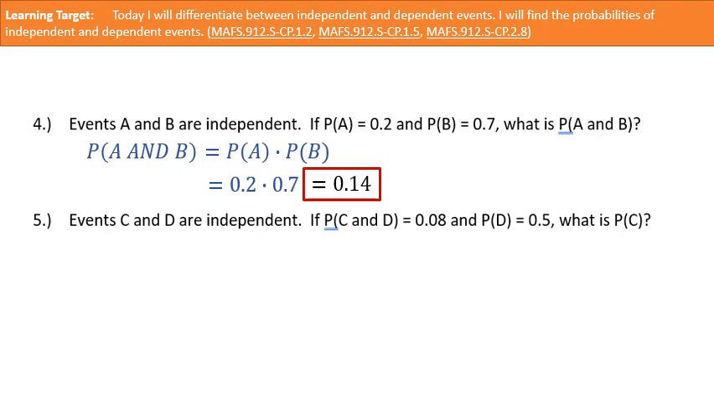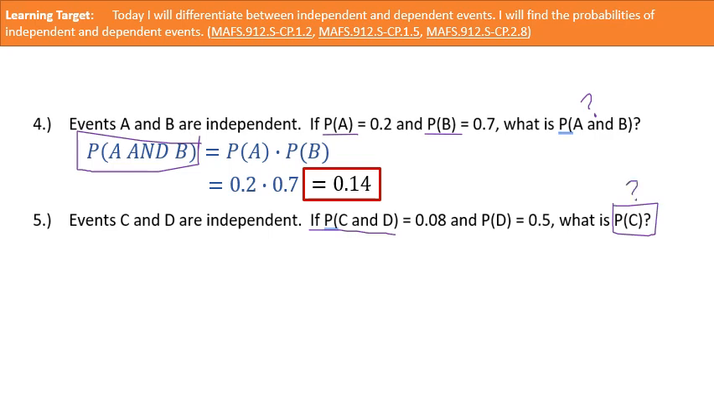If the probability of C and D is 0.08 and the probability of D is 0.5, what is the probability of C? Okay, this looks very similar, but look at the difference. So in number 4, they gave us the probability of A and B, and they asked us basically for the answer to this equation. But look, in number 5, they give us the answer. They're asking us to find one of the input values.